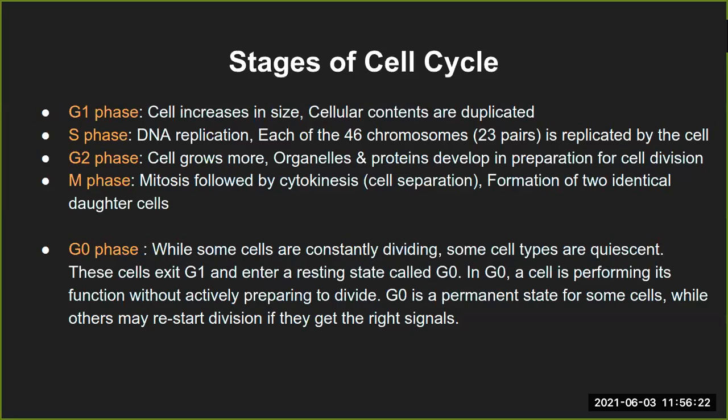The cells which are undergoing division perform their function but also undergo cell division continuously. In G0, cell division does not occur, but the cell is still very much functional. You have never seen a nerve cell not doing its function because it is undergoing cell division, right? So that is just a brief idea of what the G0 phase is.